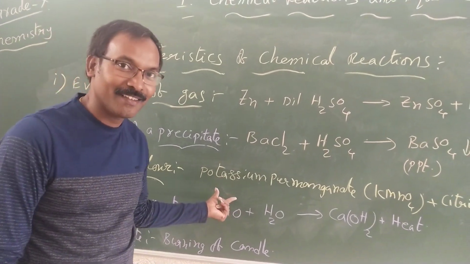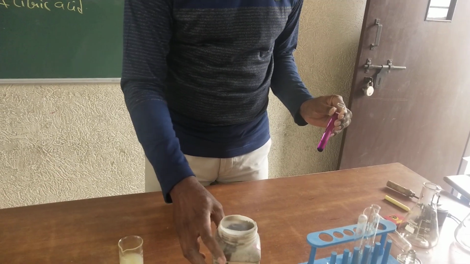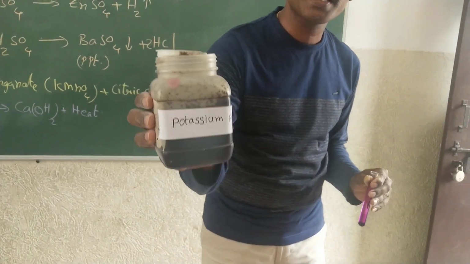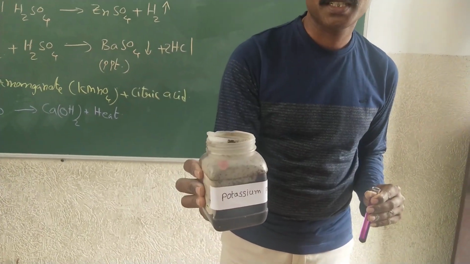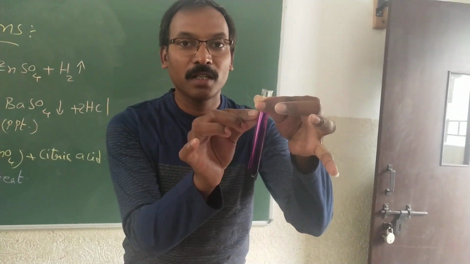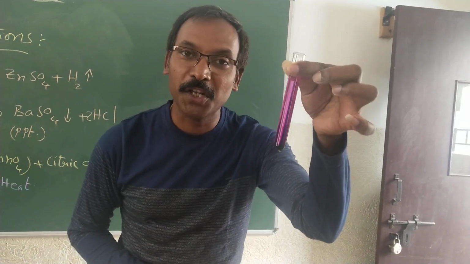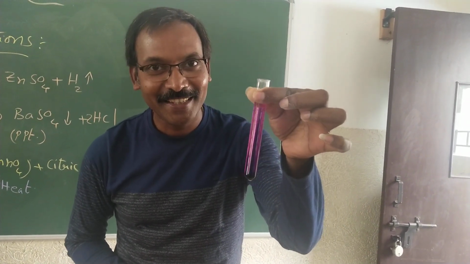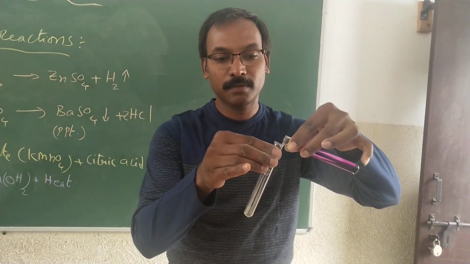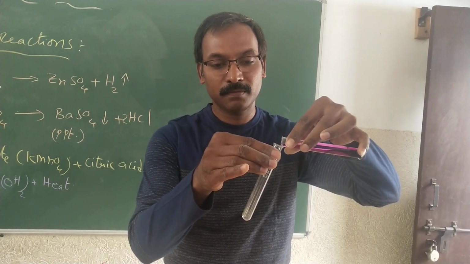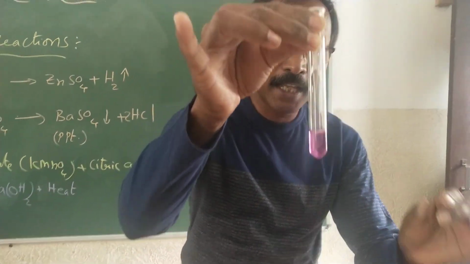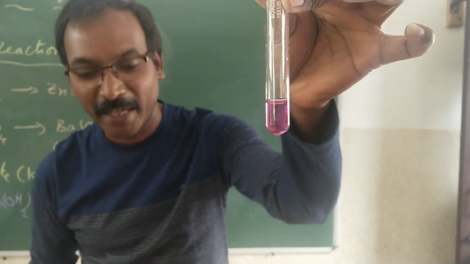Now shall we see the reaction? Children, you know very well this potassium permanganate. Many times you might have seen even potassium permanganate tablets being used to purify water. So this potassium permanganate is taken into the test tube, and I took some water and prepared the solution. This is a potassium permanganate solution. How beautiful! Yes, purple color. I am not taking the total solution, I am just taking a little quantity. Clear? Are you able to see the color? The purple color of potassium permanganate.